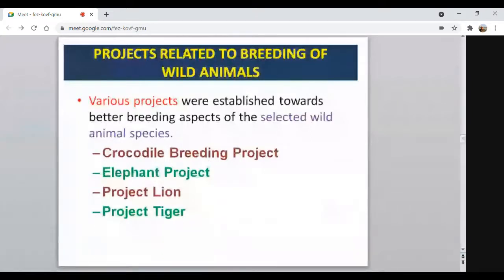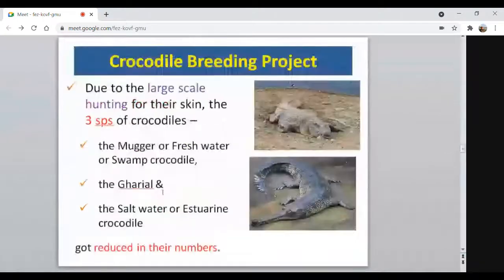The first one is the crocodile breeding project, then the elephant project, Project Lion, Project Tiger, and one by one we'll see them. Coming to the crocodile breeding project, there are 3 types of species: the mugger or freshwater or swamp crocodile, then the gharial with the very long snout, then the saltwater or estuarine crocodile.